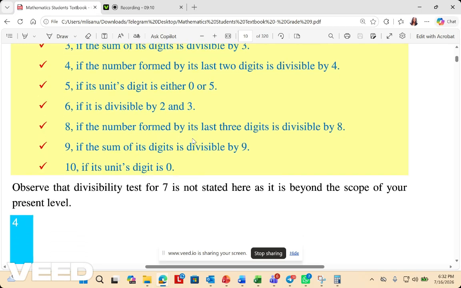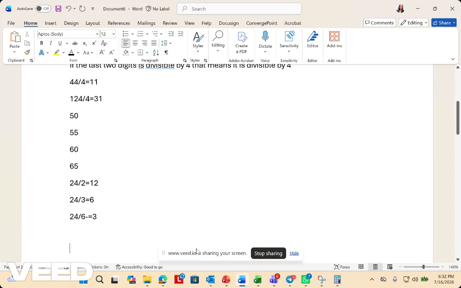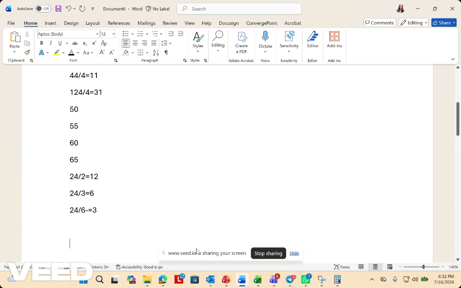8: if the number formed by its last 3 digits is divisible by 8, the number is divisible by 8.